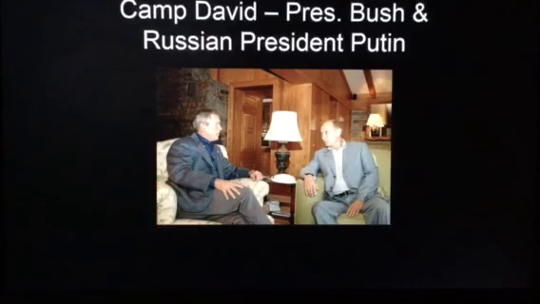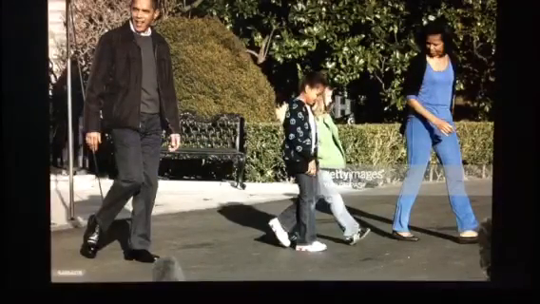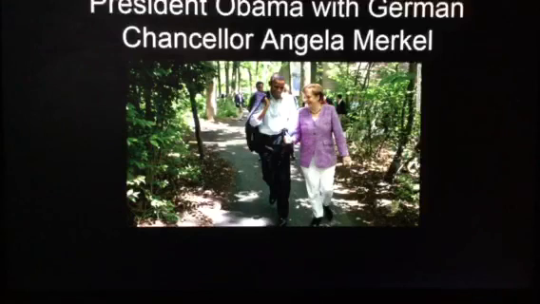Camp David, President Bush and Russian President Putin, they met at Camp David. Again, this is north of Washington. It's a retreat. We're in Maryland. President Bush with President Putin. President Obama working in his office from Camp David. The first family of President Obama at Camp David. President Obama with German Chancellor Angela Merkel working in Camp David, again outside of Washington.